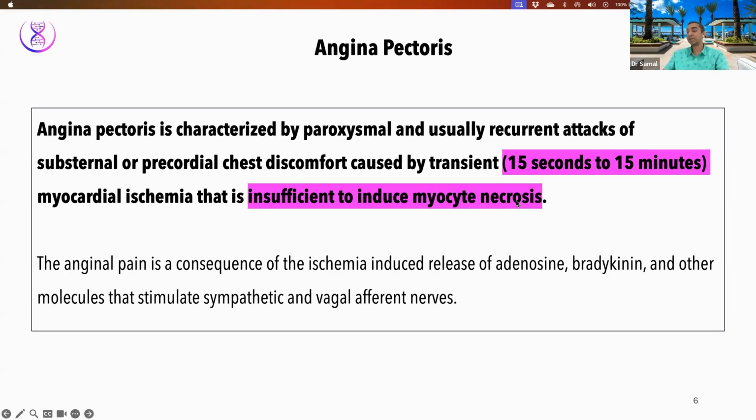Necrosis is permanent cell death, right? That is an irreversible condition. Myocardial ischemia in angina is a reversible stage. And the pain is a consequence of ischemia because of all these chemicals, like bradykinin, some sympathetic stimulation, vagal afferent nerves. All of these have been stimulated because of ischemia, and that is the cause of this patient's chest pain.